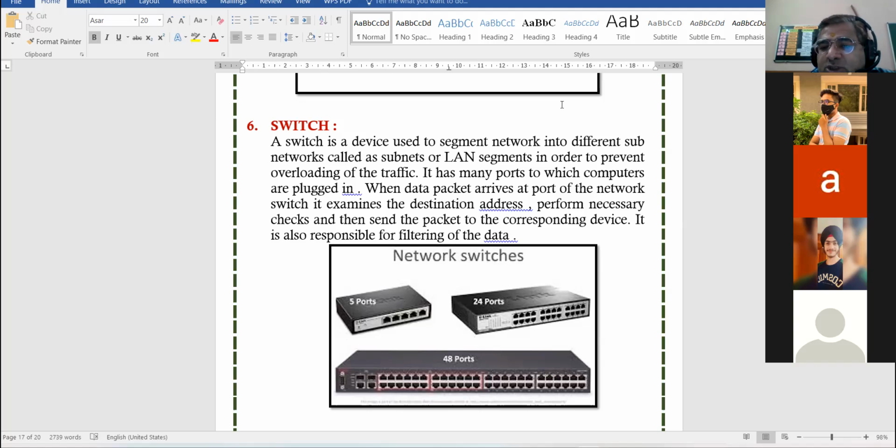Now, what does switch actually do? When the data packet arrives, the switch examines the address of that packet.